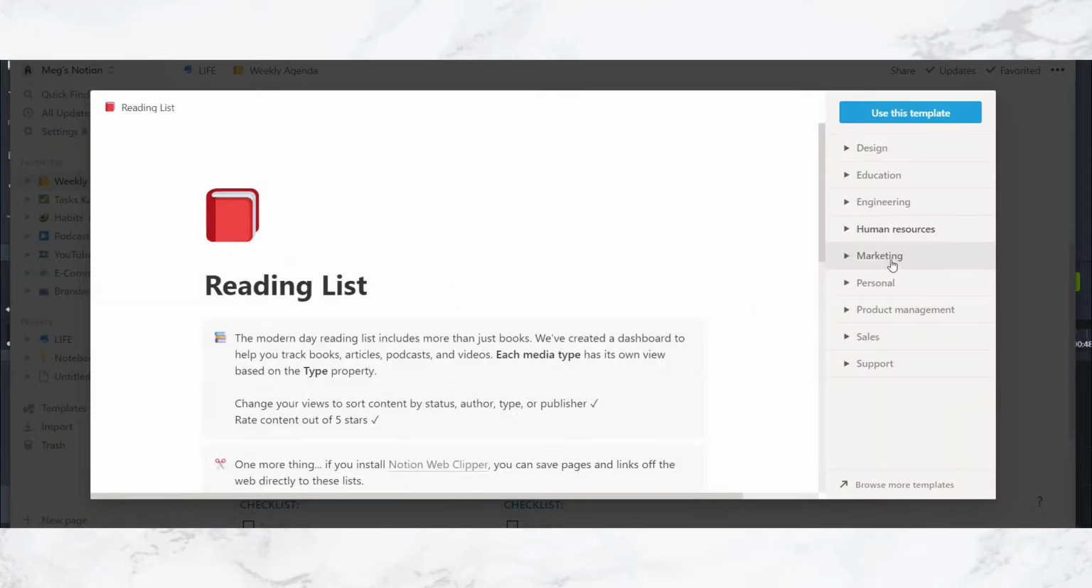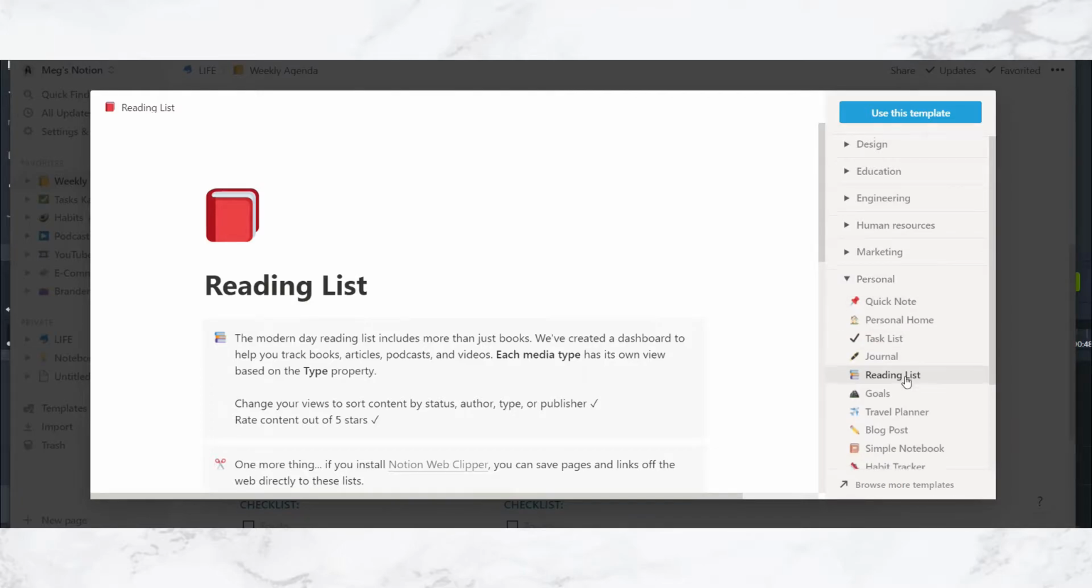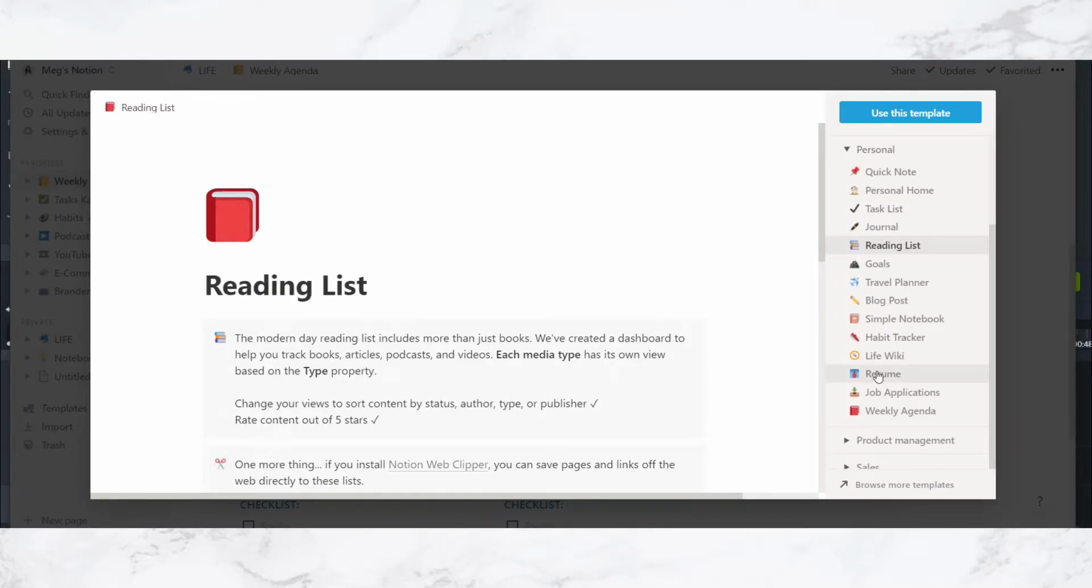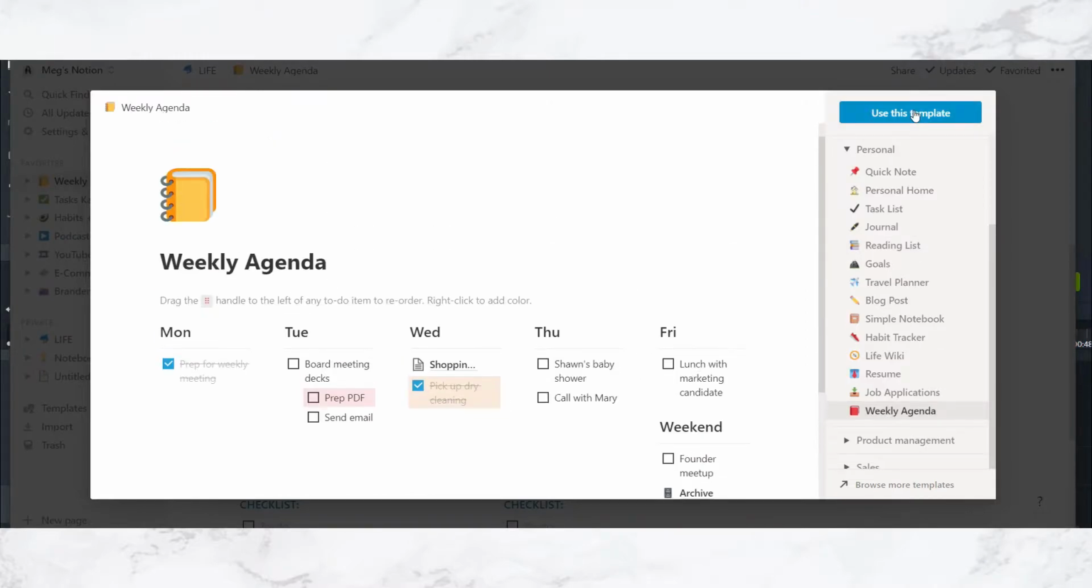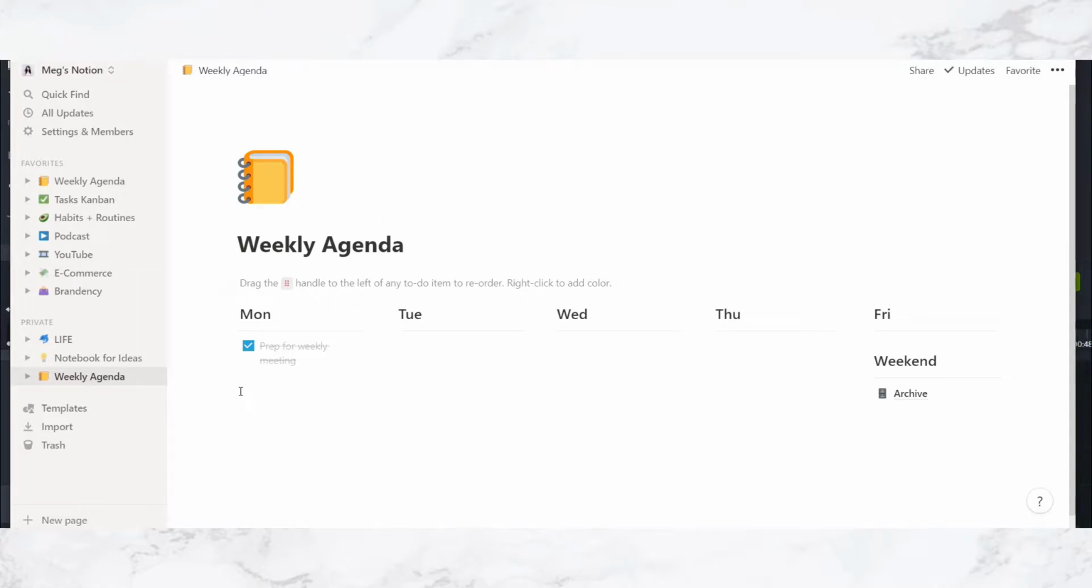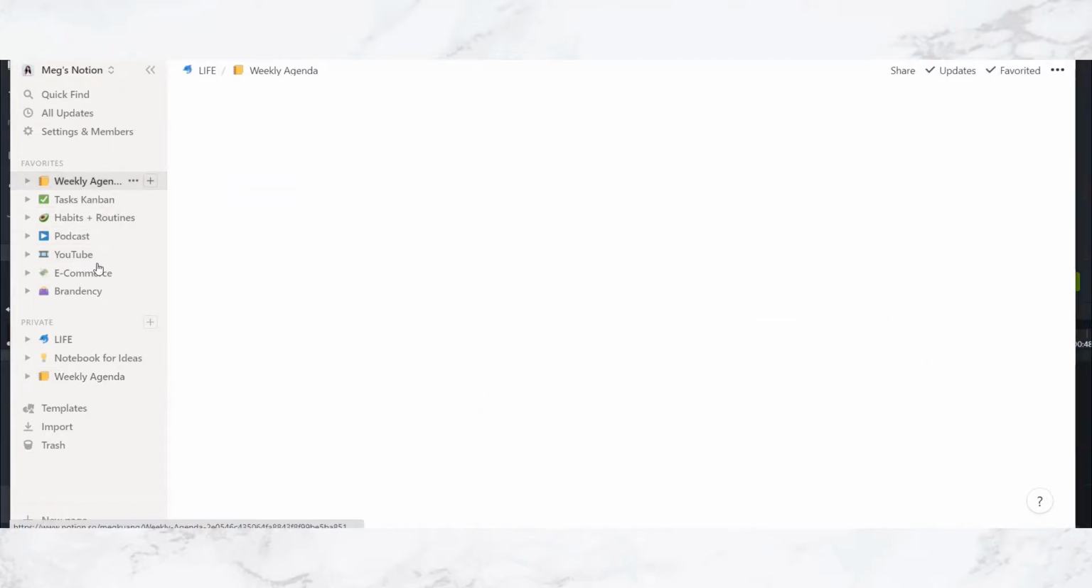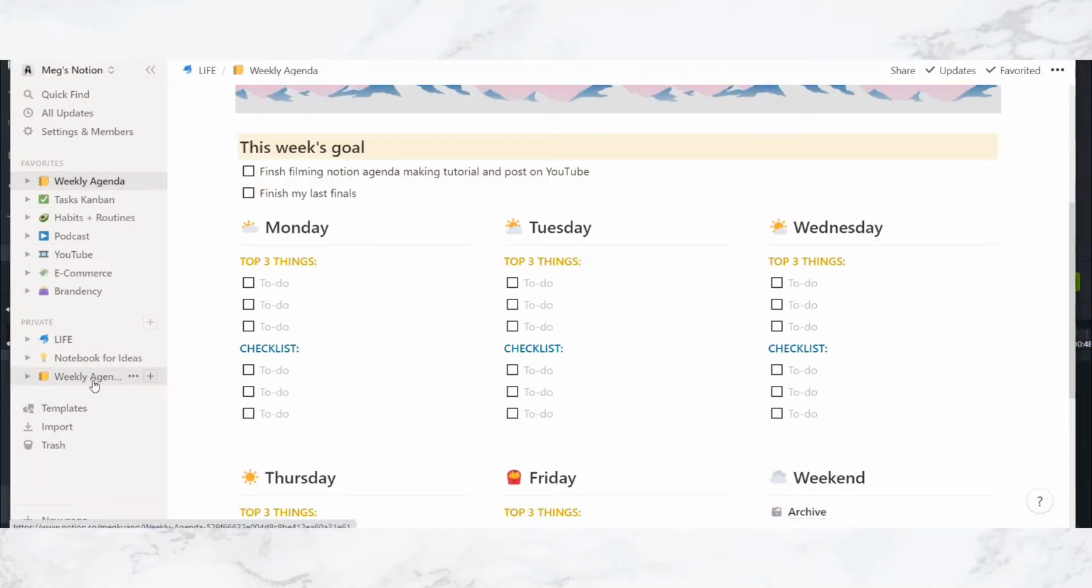There are many sections, but you want to go down to the personal section, and under personal section, you just need to click weekly agenda right here. Up here on the top right, click use this template. Notion will automatically create a brand new page here with the template that we selected. We're going to transform this weekly agenda into the effective weekly agenda that I have created right here.